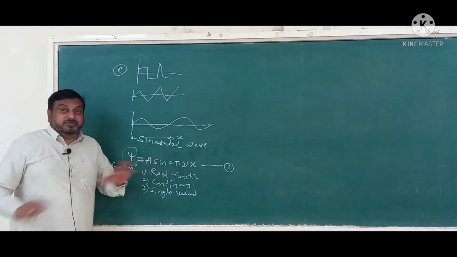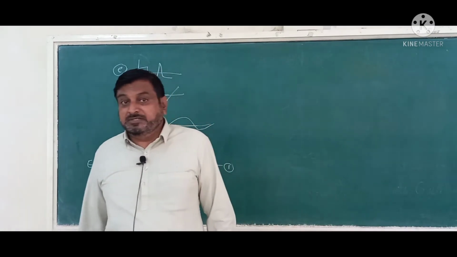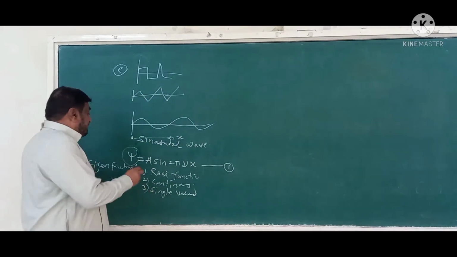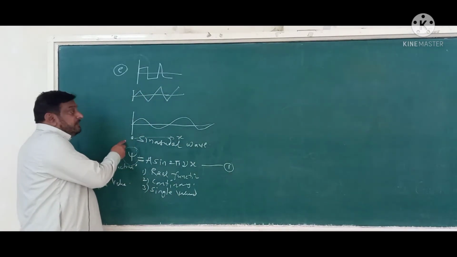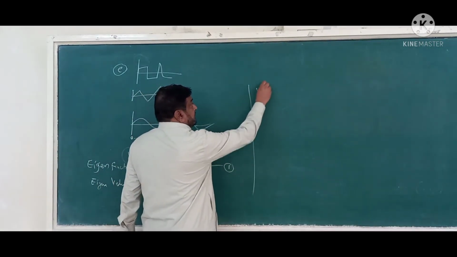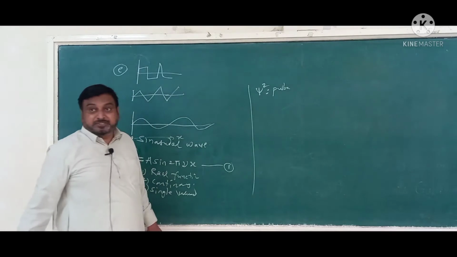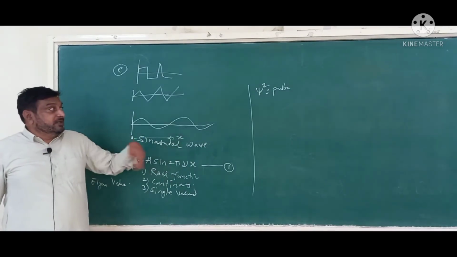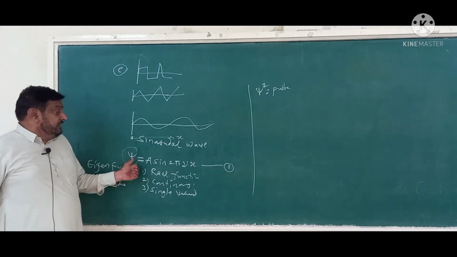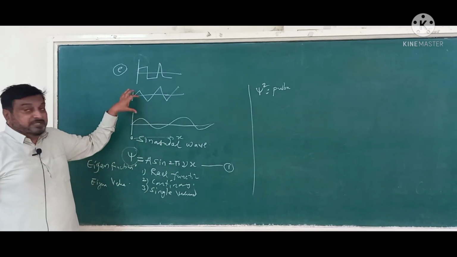Psi itself has no meaning at all. Only this much is the significance of psi: it represents that the electron is a wave. In reality, psi square is important. Psi square gives the probability of finding an electron around the nucleus, and it represents the electronic orbit. Okay, let it be. Here we have psi equal to A sine 2 pi mu x. This is our equation which represents that the electron is a wave.